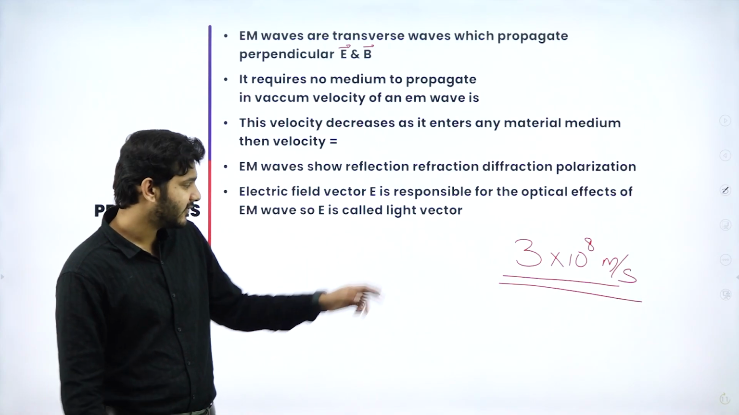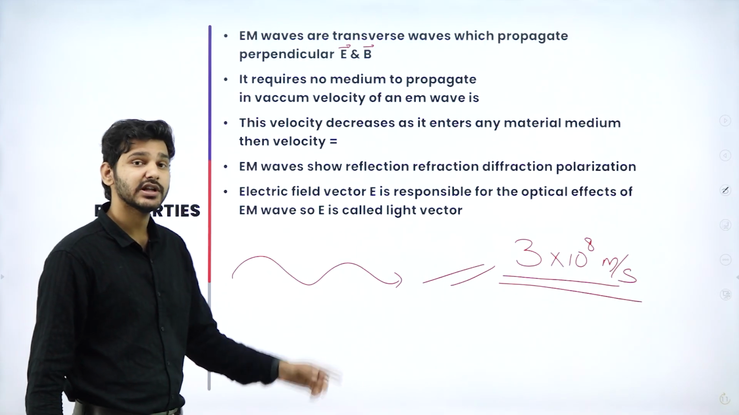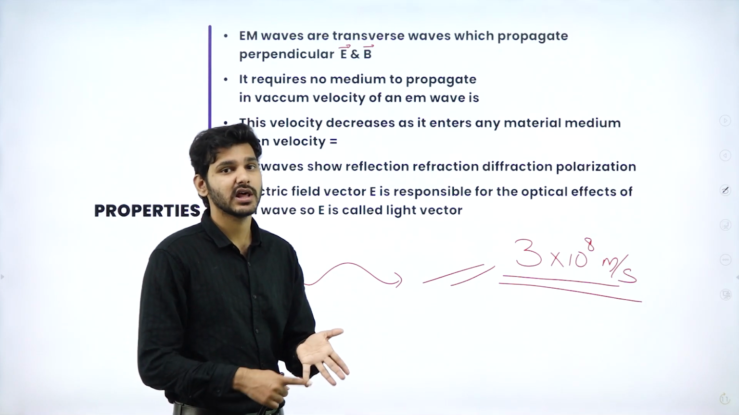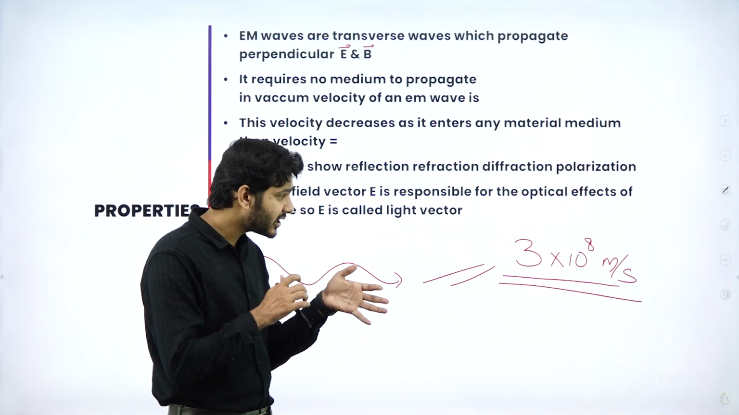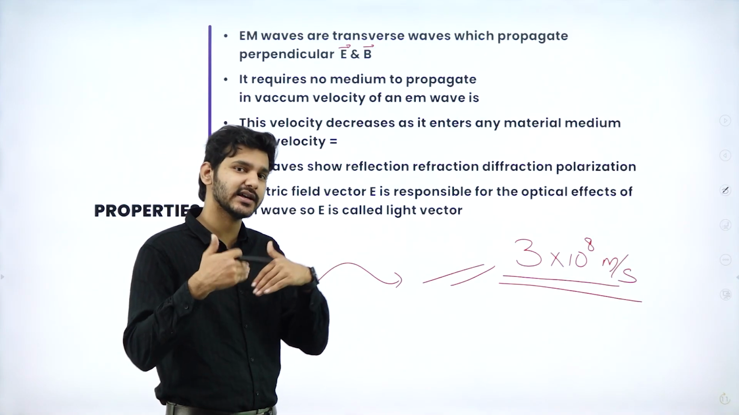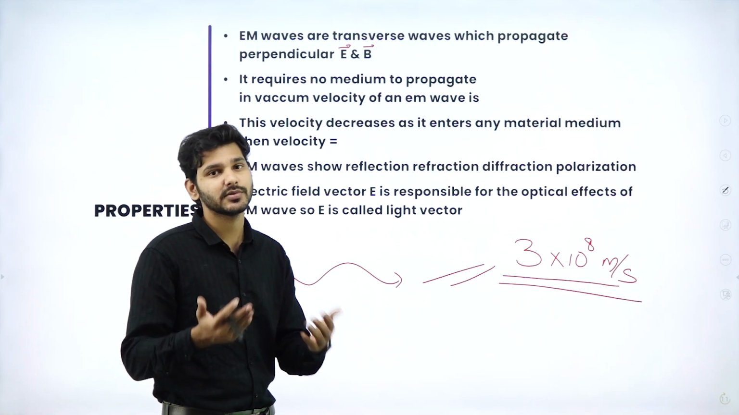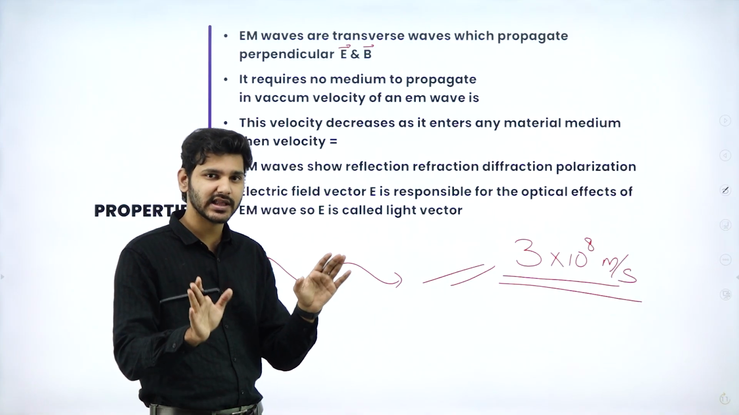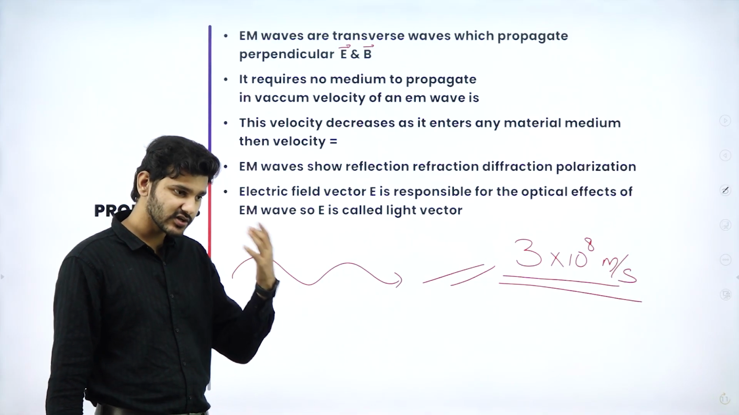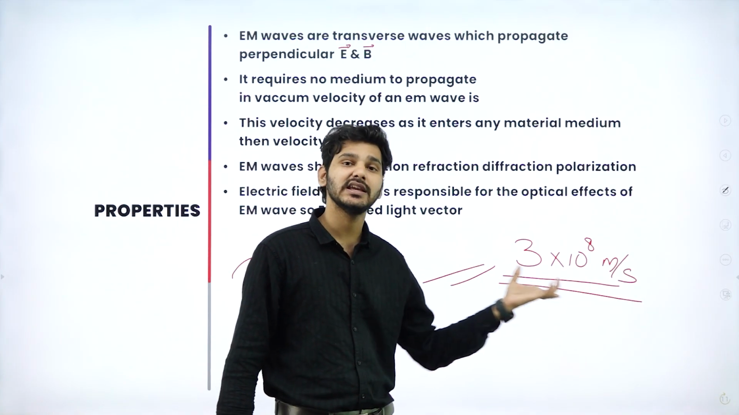If the wave is traveling in vacuum, it has a speed equal to 3 × 10^8 meters per second. But when it enters any material medium, like the atmosphere, water, or glass, this wave slows down. Why it slows down is higher order physics. That is because of the interaction between the electric field vector and the electrons in the material. But just understand that light will slow down as it enters any material medium, and the velocity will be lower than the maximum velocity it attains in vacuum.